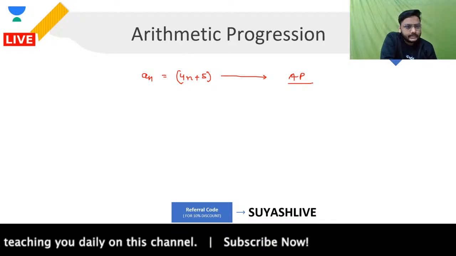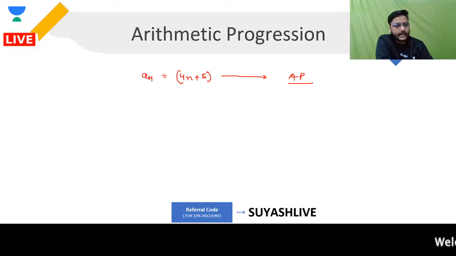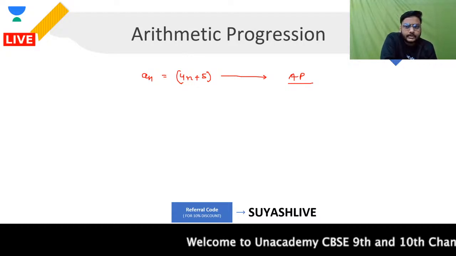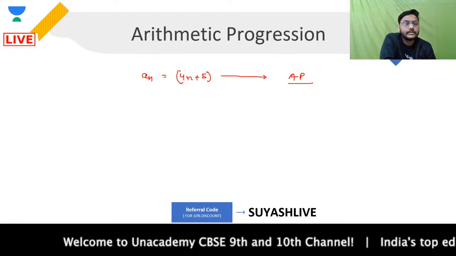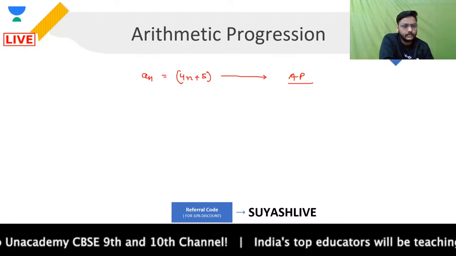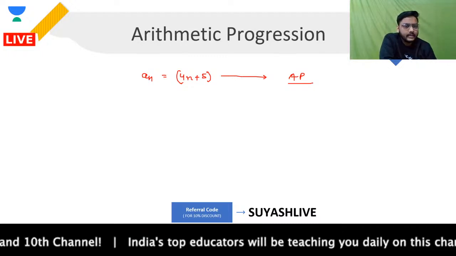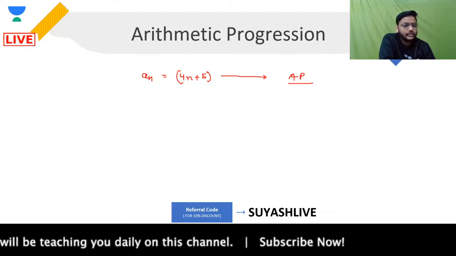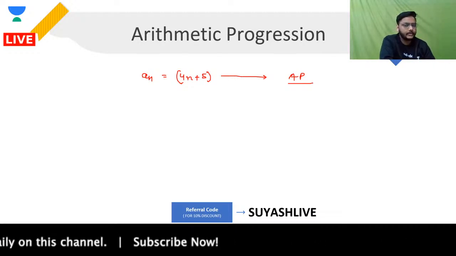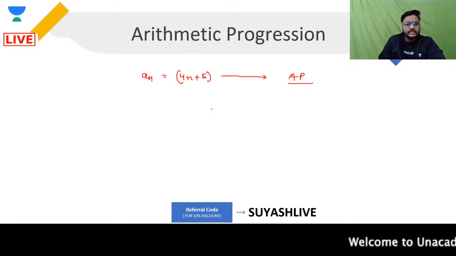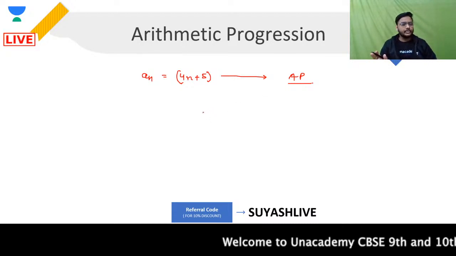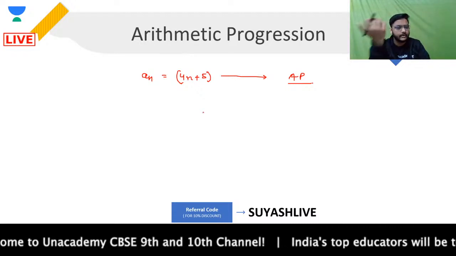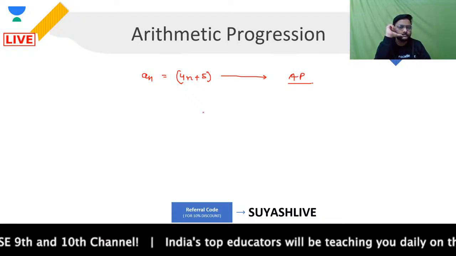If I want to elaborate this, I have been given this nth term as 4n plus 5, and I want to just represent whether this given sequence by nth term is AP or not. मुझे सिर्फ ये बताना है कि ये आपका arithmetic progression है या नहीं है. Is this your AP or not, right? In order to find out whether this is the AP or not, what I'll be doing? First and foremost, I will just be finding out any two terms. Any 2-3 terms मैं find कर लूँगा. कोई भी consecutive terms आप find करिए, like A1, A2, A3, A4, A5, any consecutive terms for that matter.